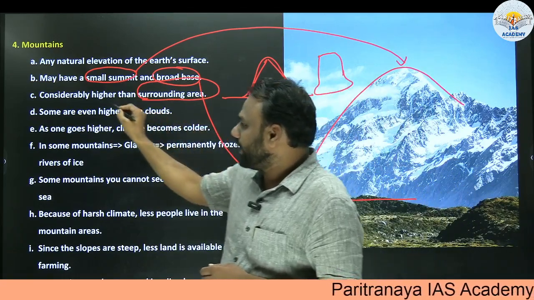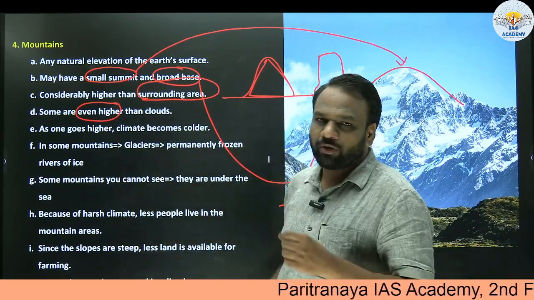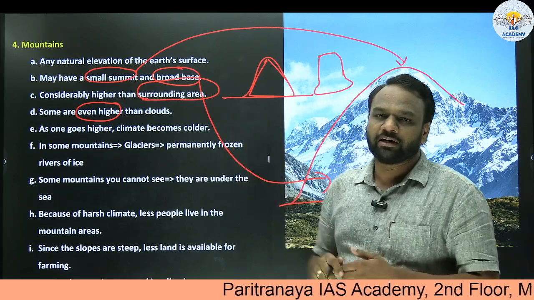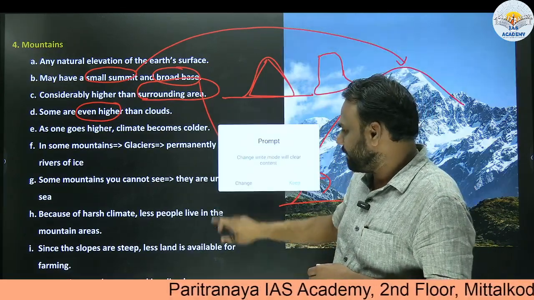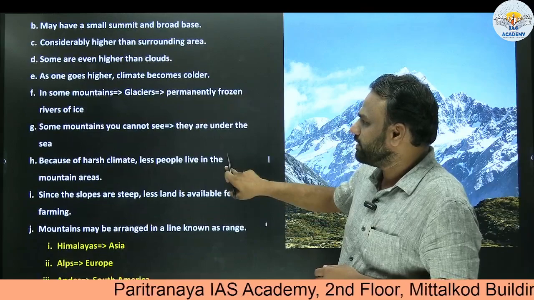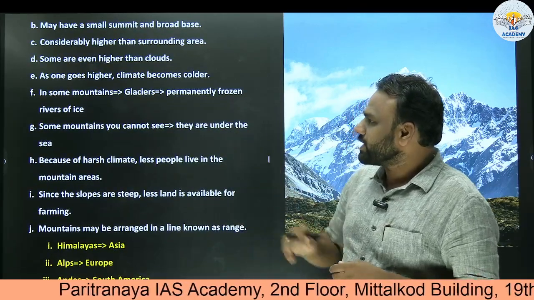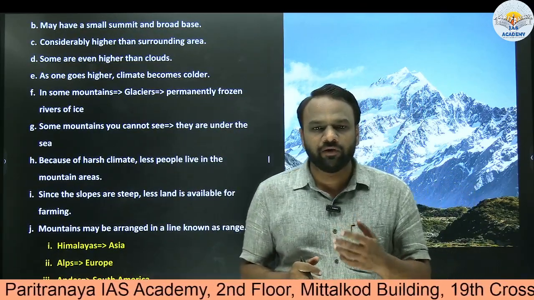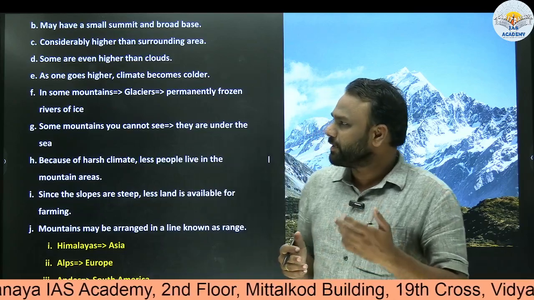Some are even higher than clouds. So if you look at a few mountains, they appear to be higher than clouds as well. Example, Himalayas. Next, as one goes higher, climate becomes colder. So we have already seen this in the previous topic.